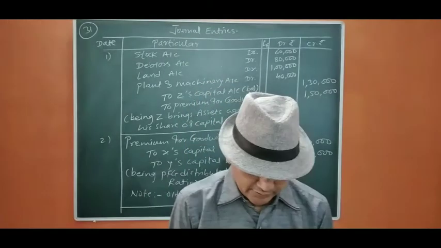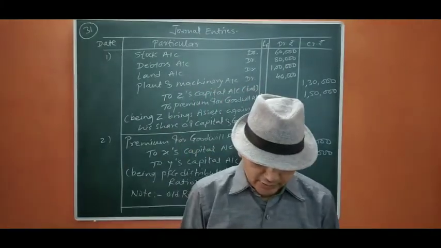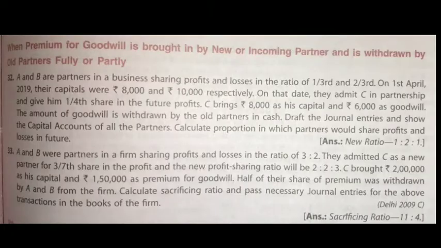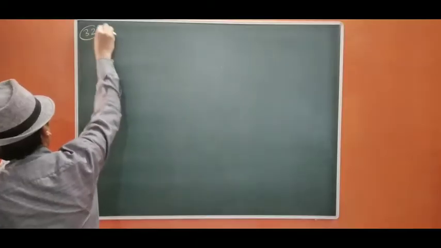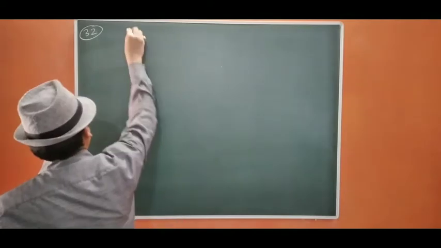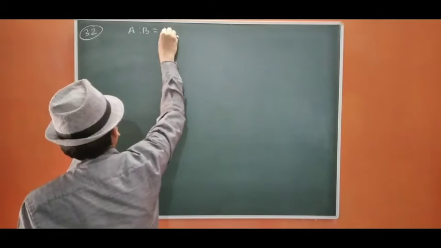So we are going to calculate the new PSR. Afterwards we are going to calculate the sacrificing ratio and pass the entry. A and B are partners in 1:2.